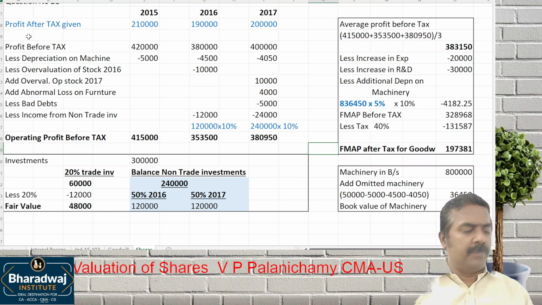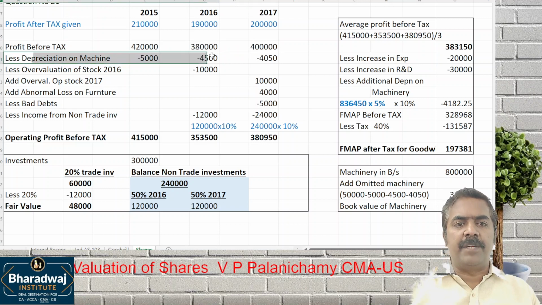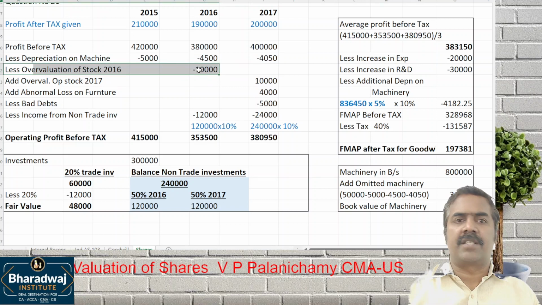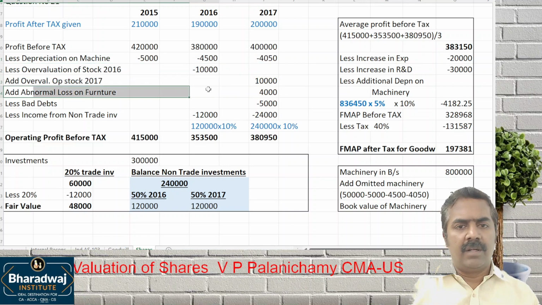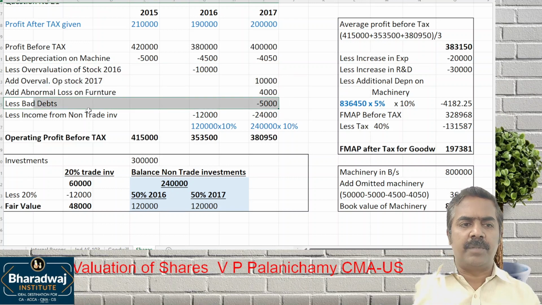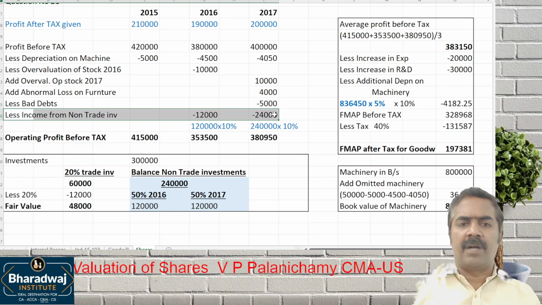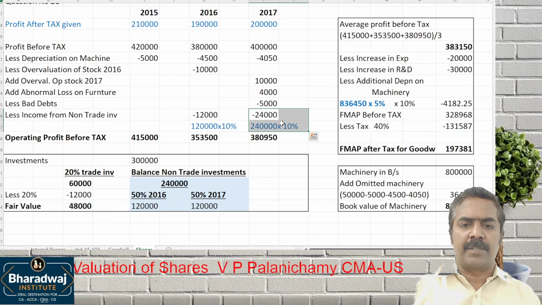Any doubt in profit before tax? Any doubt in depreciation on the omitted machine? Overvaluation of stock is adjusted in 2016, also adjusted in 2017. Loss on sale of furniture is an abnormal item, not to be considered. Bad debts to be eliminated. Income from non-trade investments: 50% was purchased in 2016, eliminate 12,000 from there. And the balance was purchased in 2017, meaning we hold both. 2,40,000 into 10%, we eliminate.